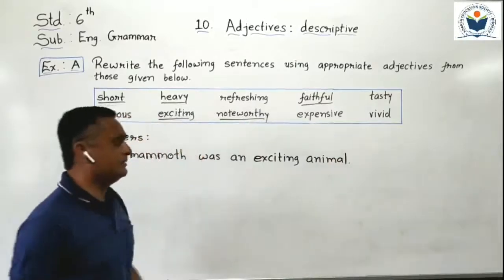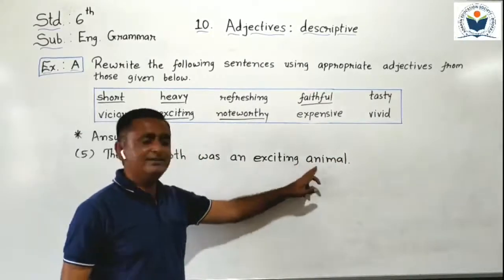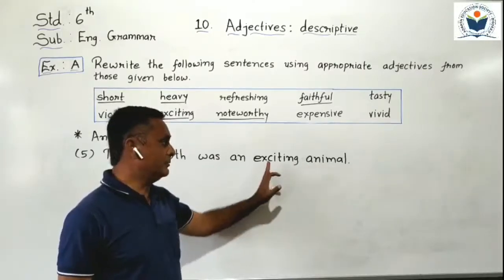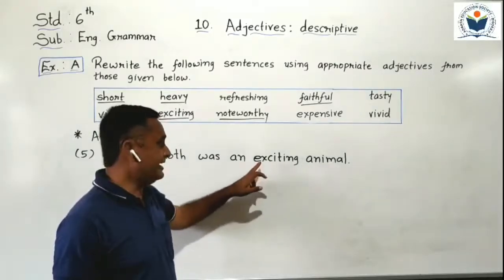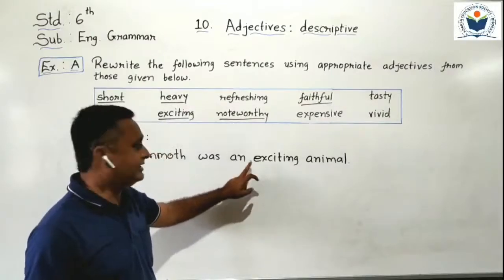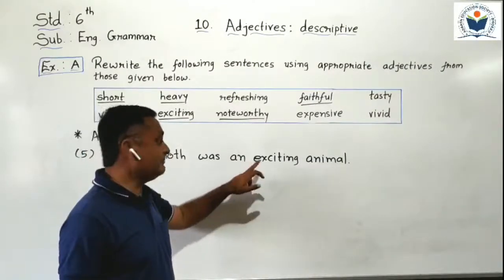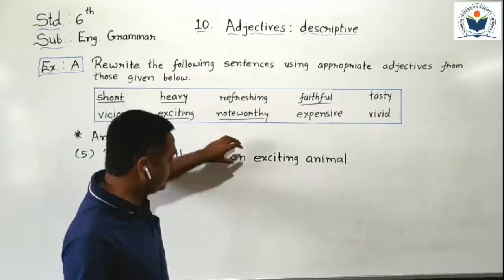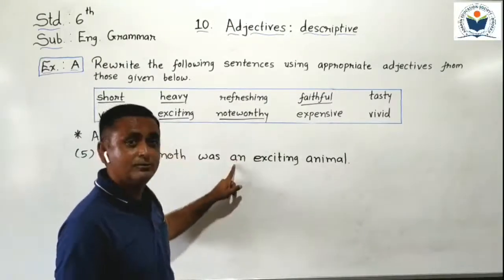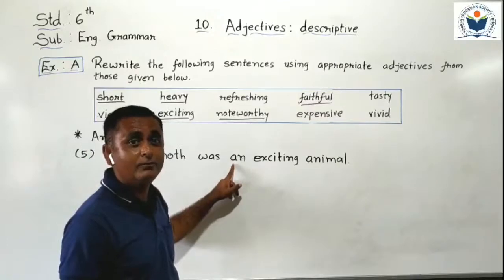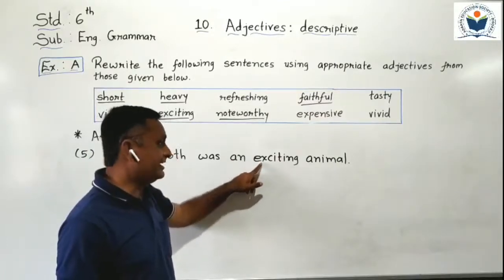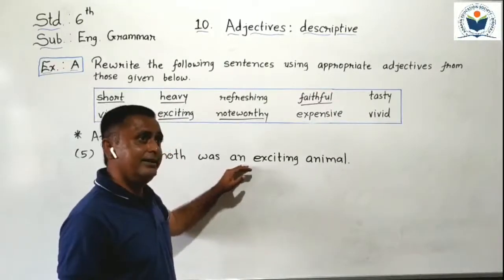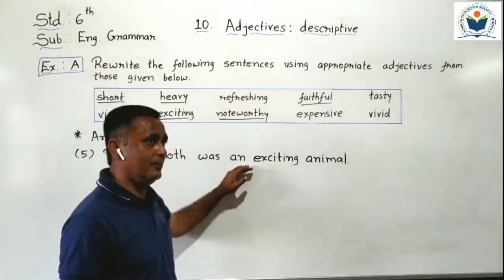Students, one more thing I want to say. An animal is given in your question sentence. Before animal you have to put an adjective. If the adjective starts with a vowel sound, then an is okay. But if the adjective starts with a consonant sound, then we have to change the article also. We have to put a instead of an. But here it starts with a vowel sound, so I keep an, remaining the same form.